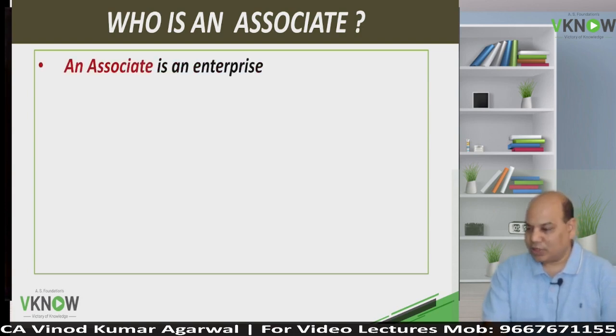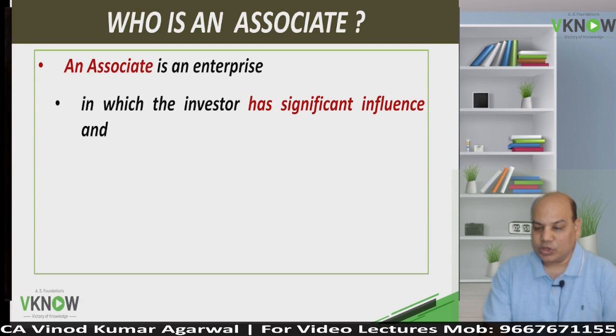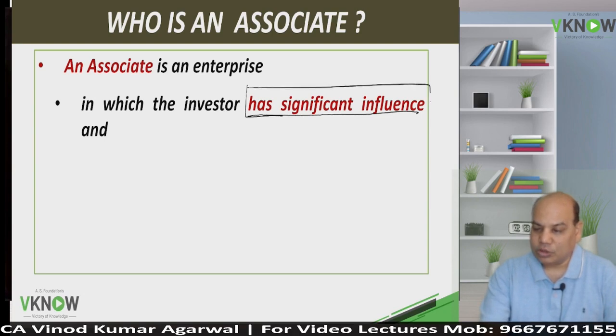Now my standard begins. Who is an associate? Paragraph number 4. An associate is an enterprise in which the investor has significant influence. Significant means not simple.